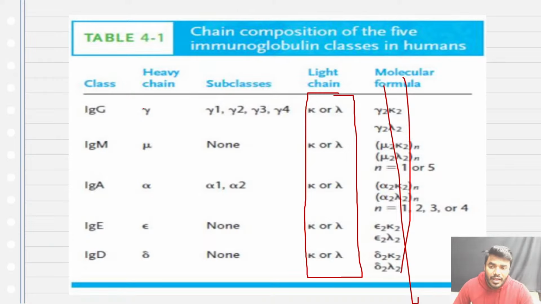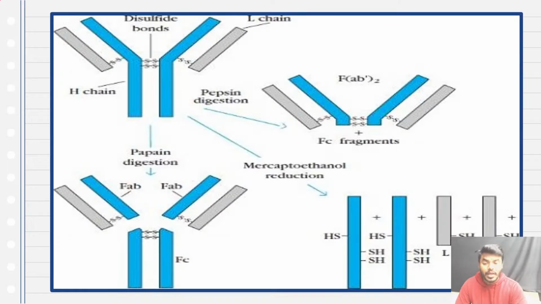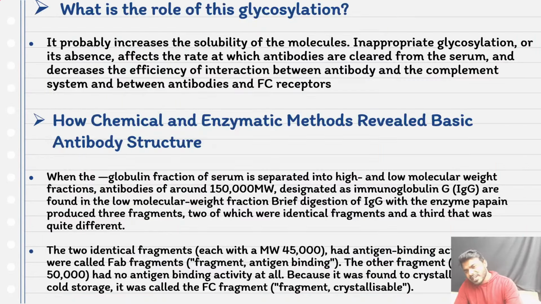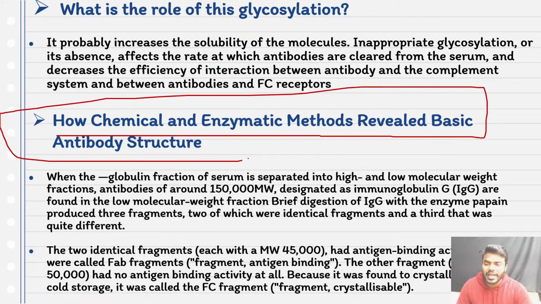IgG has the heavy chain gamma. I want you to remember it compulsorily. IgM has mu, IgA alpha, IgE epsilon, IgD is delta. Please don't confuse and don't miss this. You have to remember this compulsorily. Okay. And friends, once again, the question which is asked many times in the exam is the chemical and mechanical digestion of this particular antibody. Always remember this.